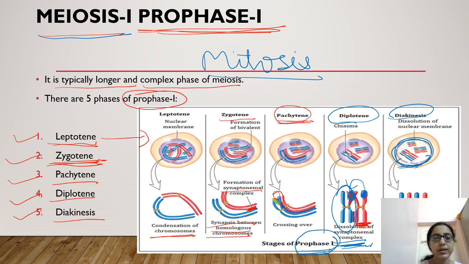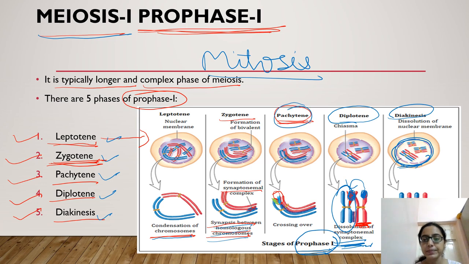Now, repeating: in leptotene, condensation of chromosomes occurs. In zygotene, synapsis between homologous chromosomes forms the synaptonemal complex between two chromosomes.